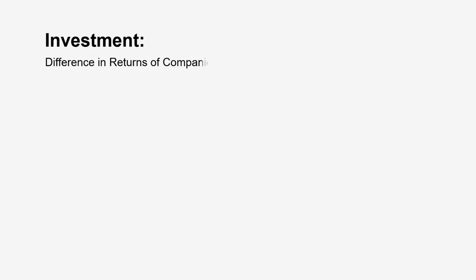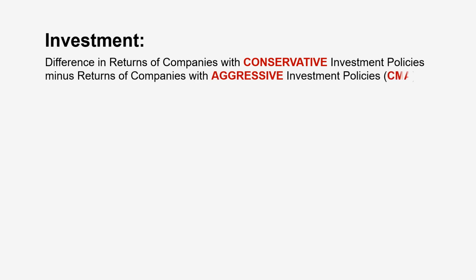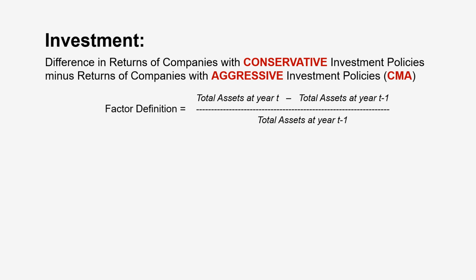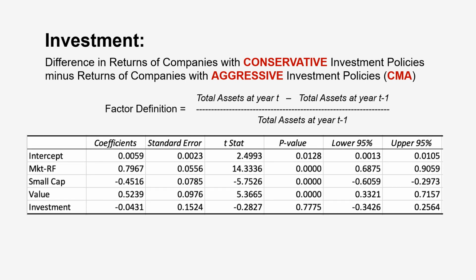Our first core factor that we examine here is investment, which captures the return spread between companies that invest conservatively versus those that expand aggressively. CMA stands for conservative minus aggressive. It is calculated based on the firm's past asset growth. Firms with low asset growth exhibit more conservative investment policies and tend to outperform firms with high asset growth. The p-value is 0.77 and the t-stat is near 0, so the investment factor adds no statistical power. Investment in this context may be useful for others, but for Buffett, it's a non-factor, literally.